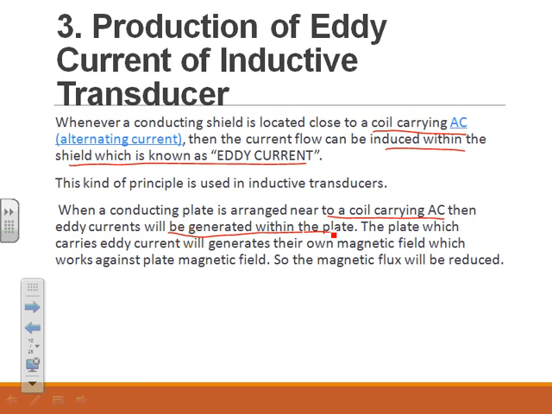The plate which carries eddy current will generate its own magnetic field, which works against, that is opposite to, the coil's magnetic field. So the magnetic flux will be reduced.